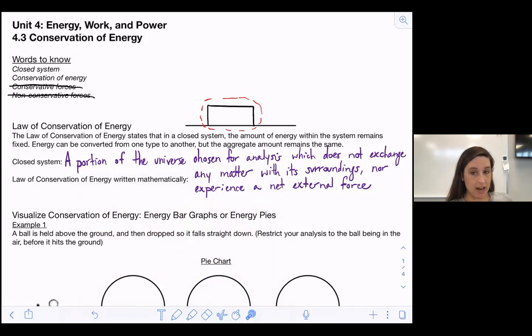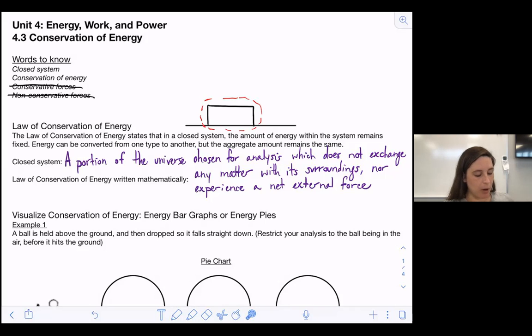Now, a closed system just has some additional language associated with it. We cannot exchange any matter with the surroundings, so the mass needs to stay the same in a closed system. And the second thing is that we cannot have any kind of net external force. Again, this is a situation that you guys are pretty familiar with because of Newton's first law. Newton's first law was entirely made up of systems where there was no external net force applied. So all we're doing is assigning a name to something that we've seen before.